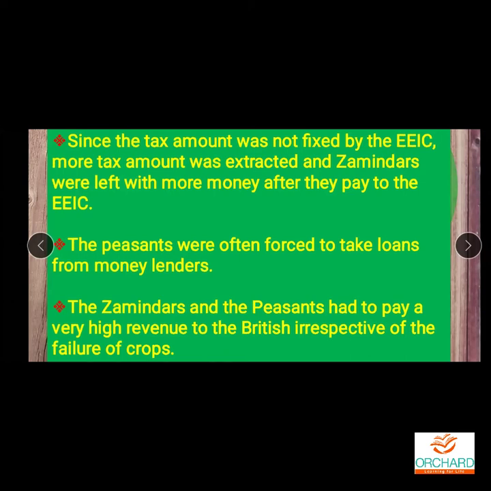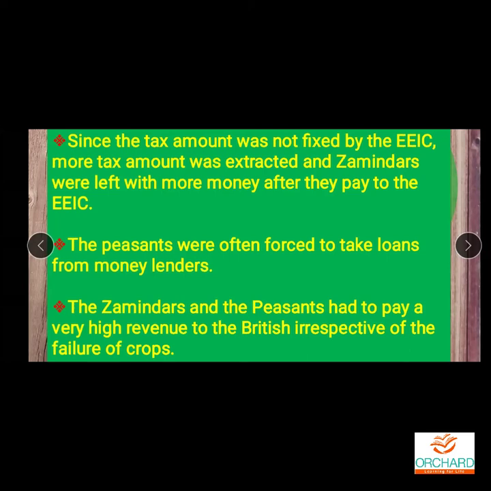In between, what happened if the peasants were not able to repay the borrowed money? Their house, their land, if they had some small pieces of land, everything was taken away by the money lenders or whoever gave the money to them. So these kinds of situations happened there.